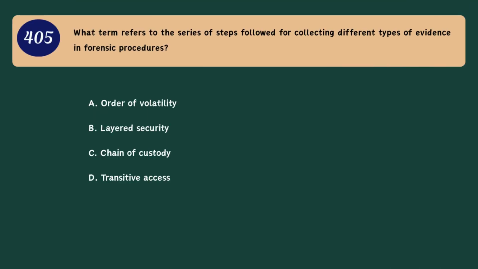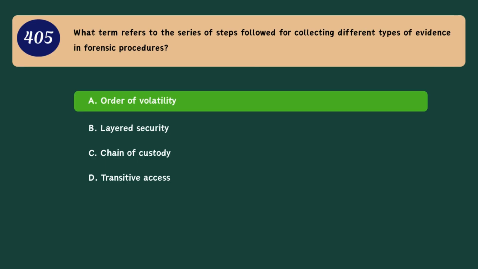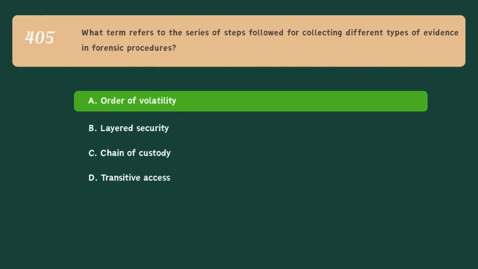Question 405. What term refers to the series of steps followed for collecting different types of evidence in forensic procedures? A. Order of volatility. B. Layered security. C. Chain of custody. D. Transitive access. Correct answer. A. Order of volatility.